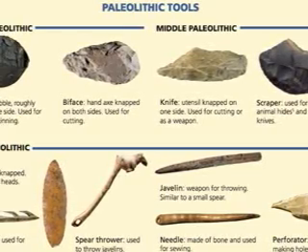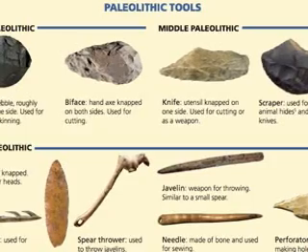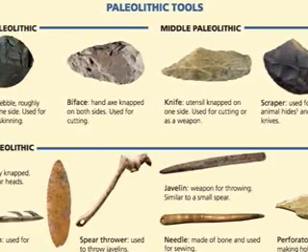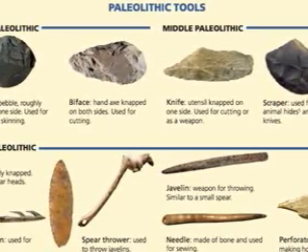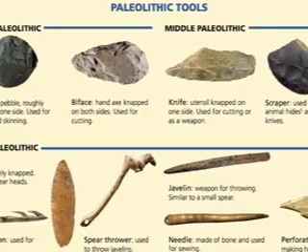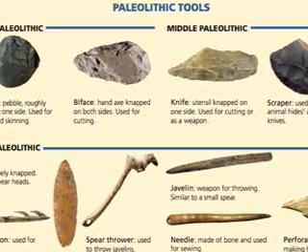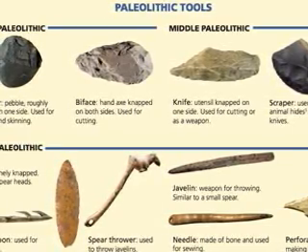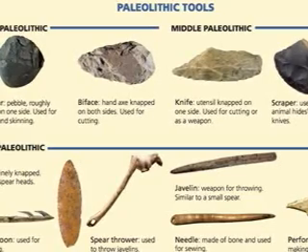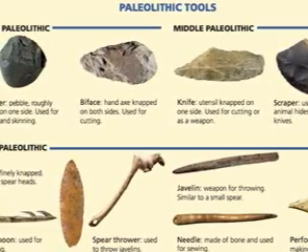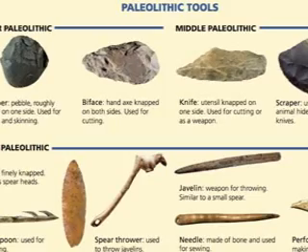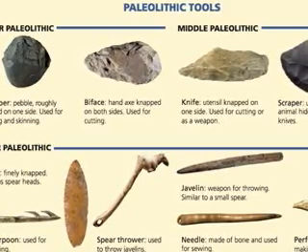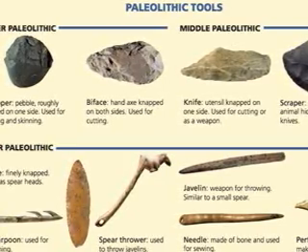Hand axes, for example, were large pieces of flint tied to wooden poles. Flint technology was a major breakthrough for early peoples. Over time, early people made better, more complex tools. By flaking, they could sharpen spear and arrow tips to hunt prey. Spears and bows and arrows made killing large animals easier.